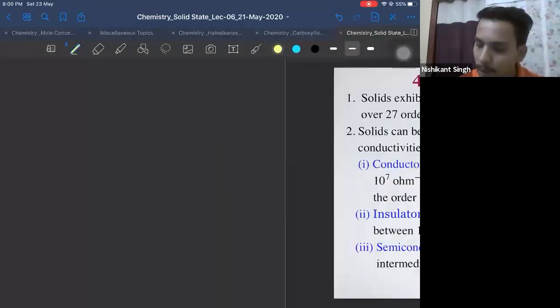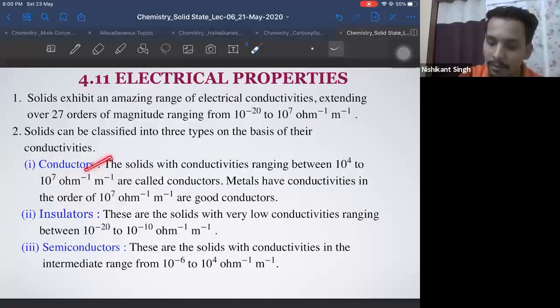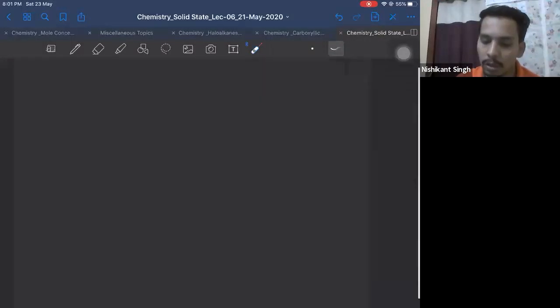Now, this is what we have done over here. You can go through it. We have set up the definition of conductors here. They have conductivity between 10 power 4 to 10 power 7. Insulators' conductivity is 10 power minus 20 to 10 power minus 10, very less conductivity. Semiconductors, 10 power minus 6 to 10 power 4. This is the conductivity of these substances. Not all, Dhanush. Not all.